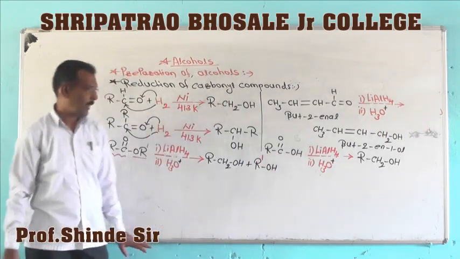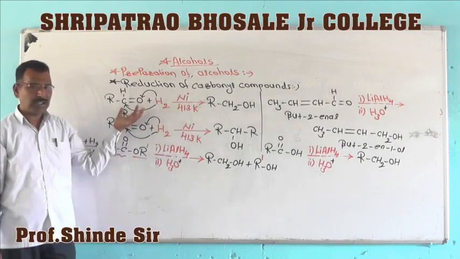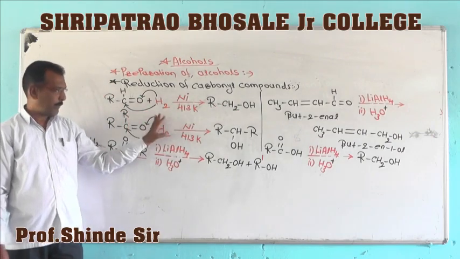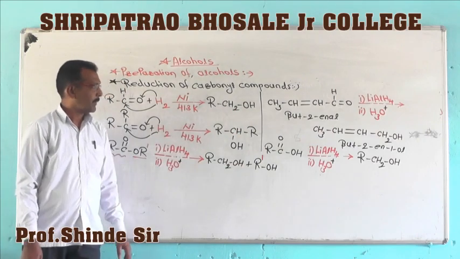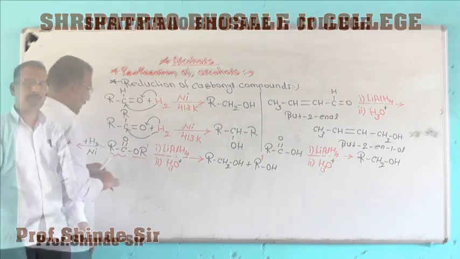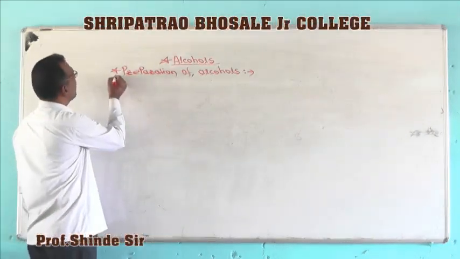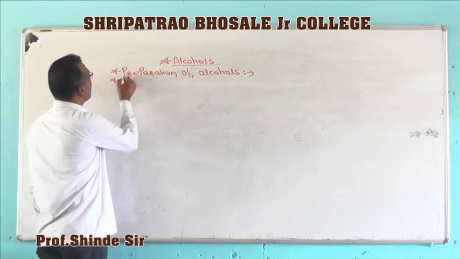So you have to learn these preparation reactions. Is it clear? Understand? This method is very important for JEE as well as NEET purposes.